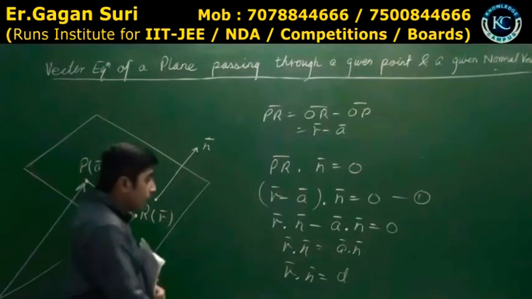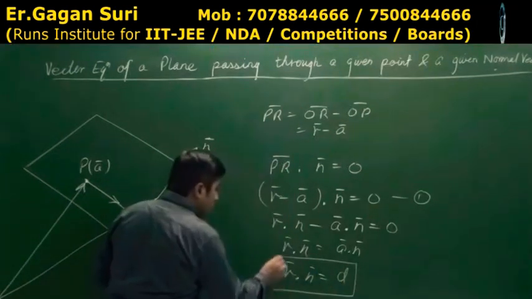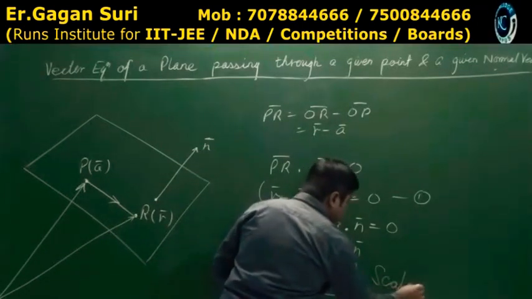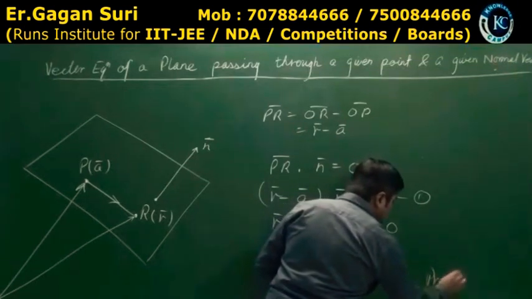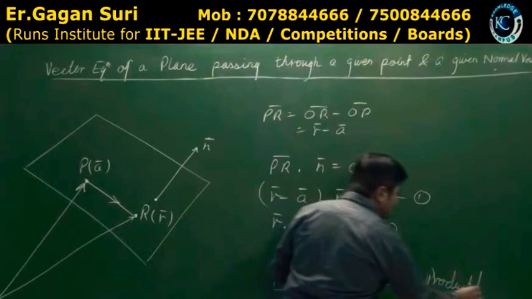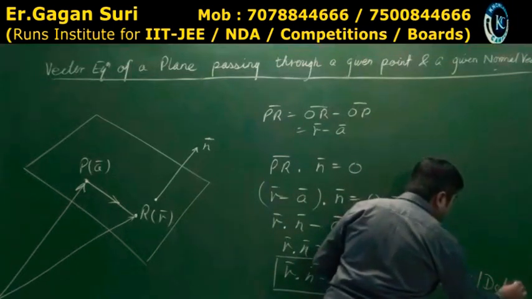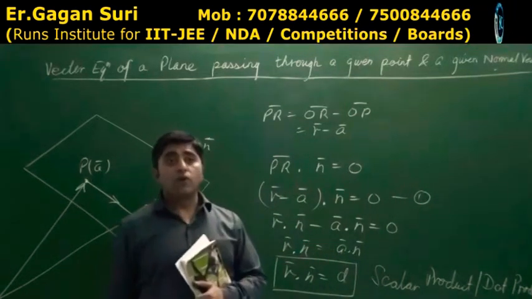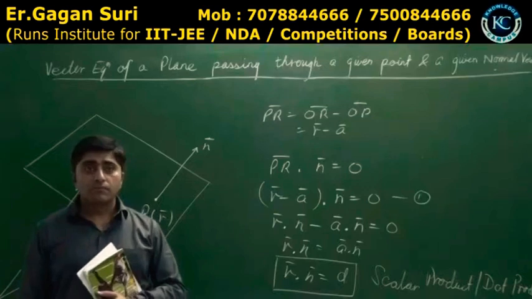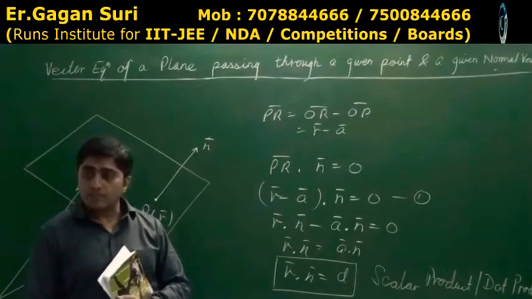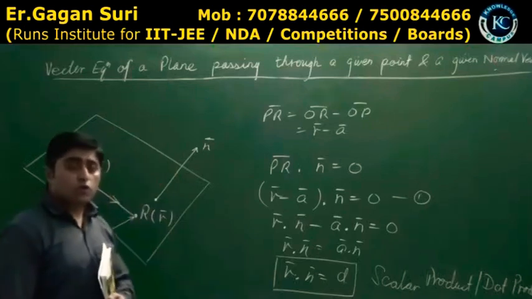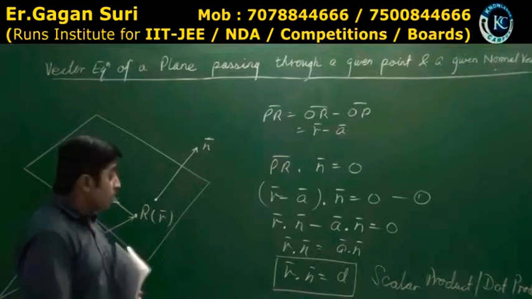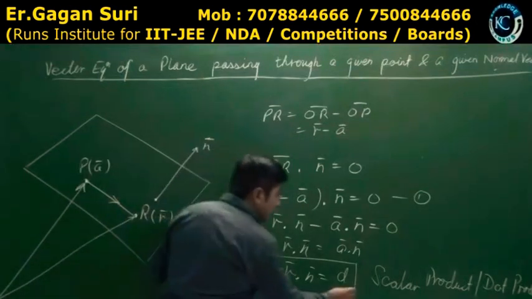Is that clear? Then this type of an equation is known as scalar product form. Scalar product or dot product. Dot product कर दिया है. Sometimes it is also known as scalar form of the equation. Clear? It is also known as scalar form of the equation. Now, this is equation number 2.